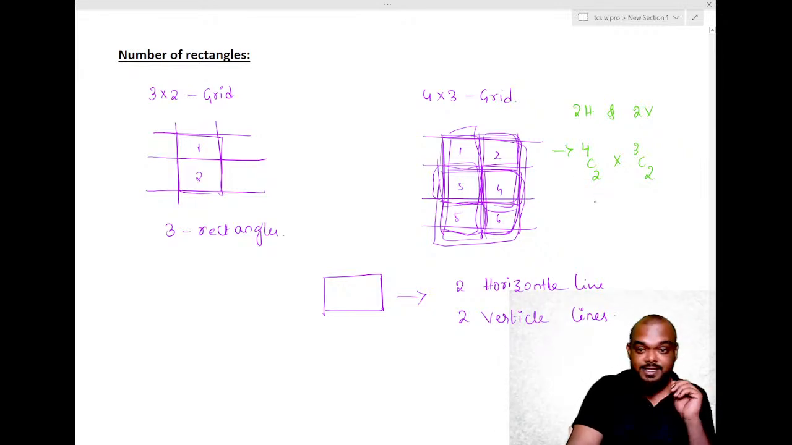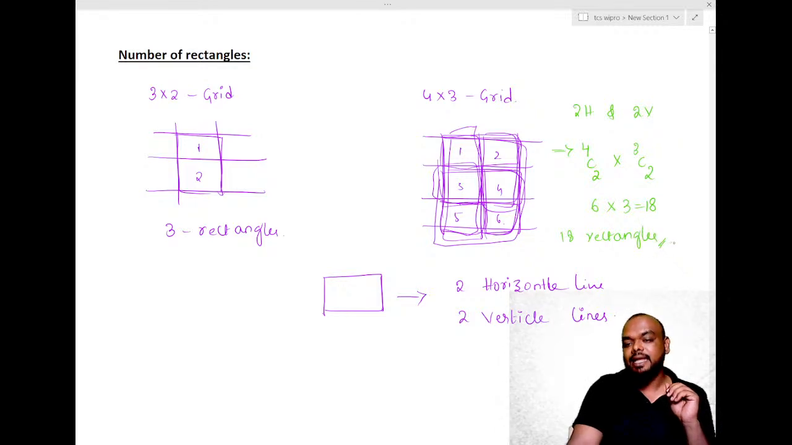4C2 is 6 into 3, exactly 18 rectangles. So we are getting 18 rectangles. That's what we got when I calculated, right? 18 rectangles is my final answer.